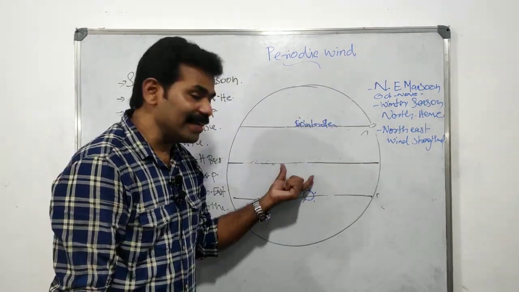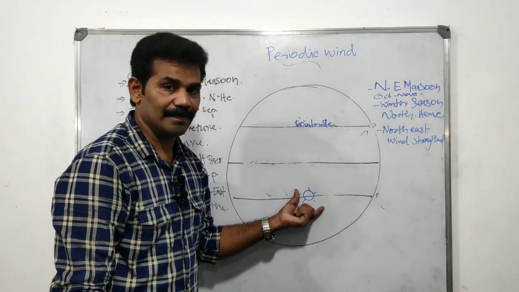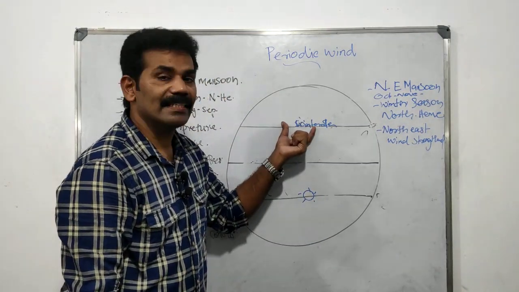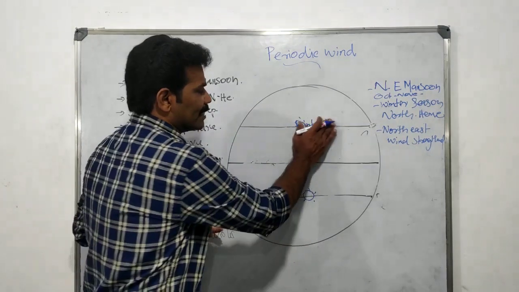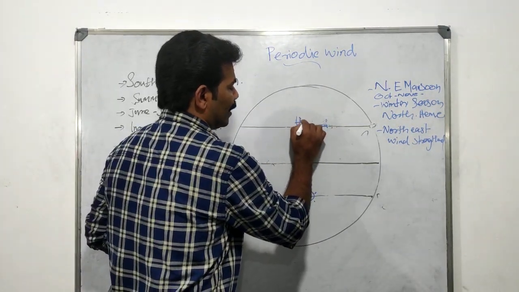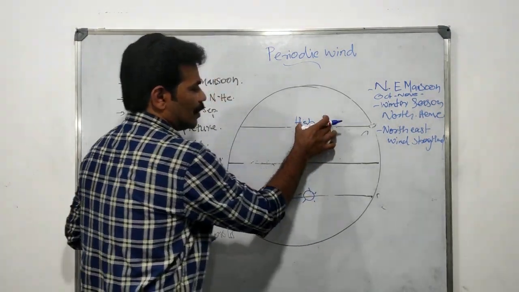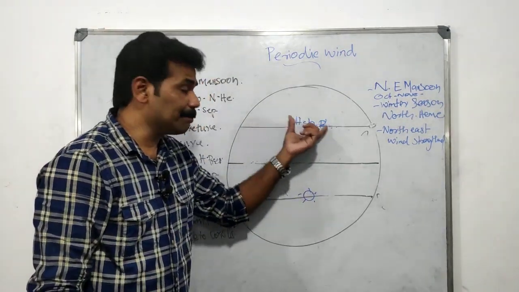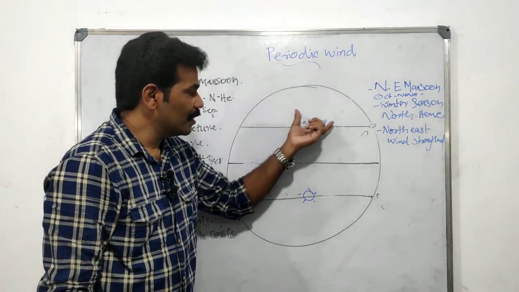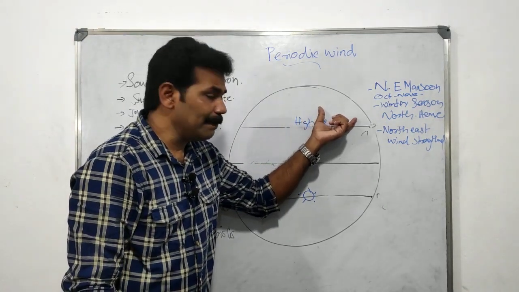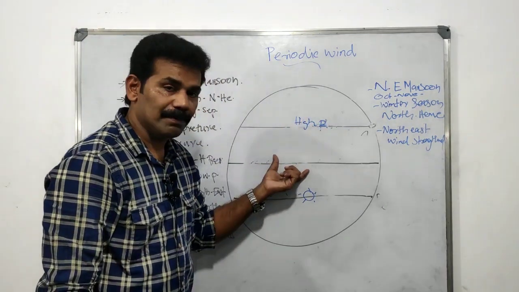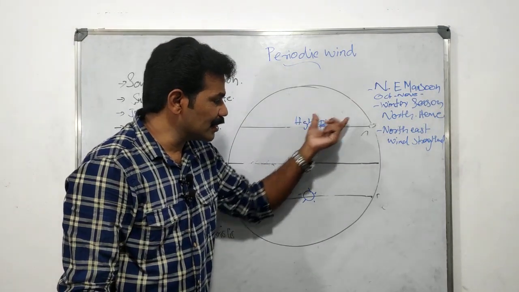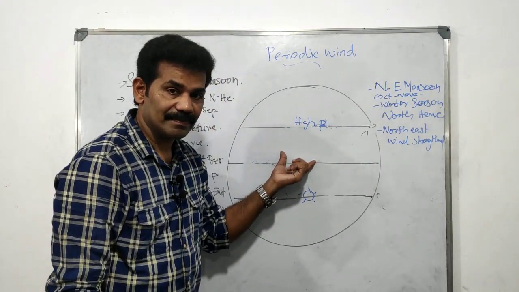Look at the picture. While the sun is in the southern hemisphere, it is winter in the northern hemisphere. So here is high pressure; the northern hemisphere experiences, or forms, a high pressure. So the wind blows from the high pressure region to the low pressure region, northeast to southwest.